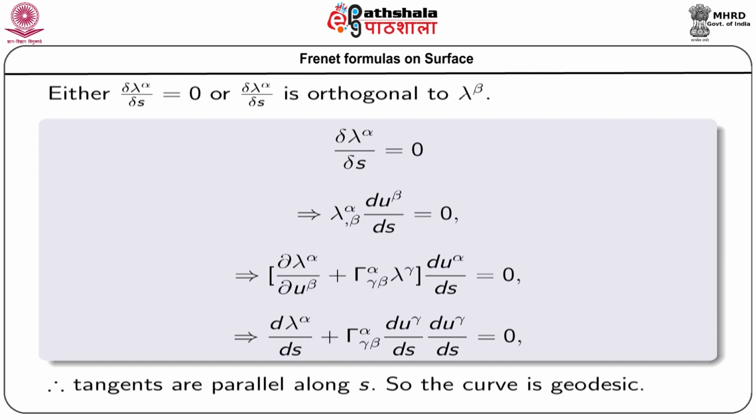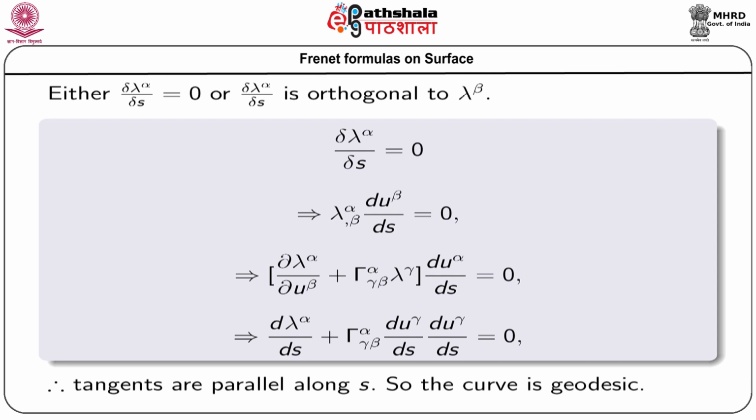Therefore, from this expression we can see that tangents are parallel along the arc length s. So, the curve becomes a geodesic. So, when del lambda alpha del s equals 0, the curve on a surface is a geodesic. So, we shall not consider this particular type of curve.